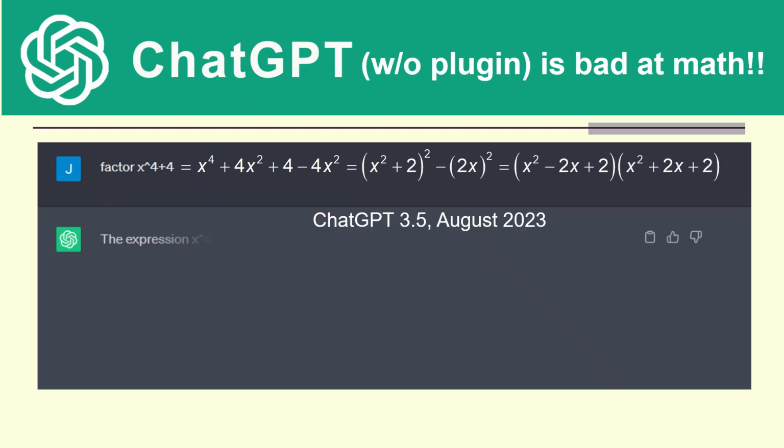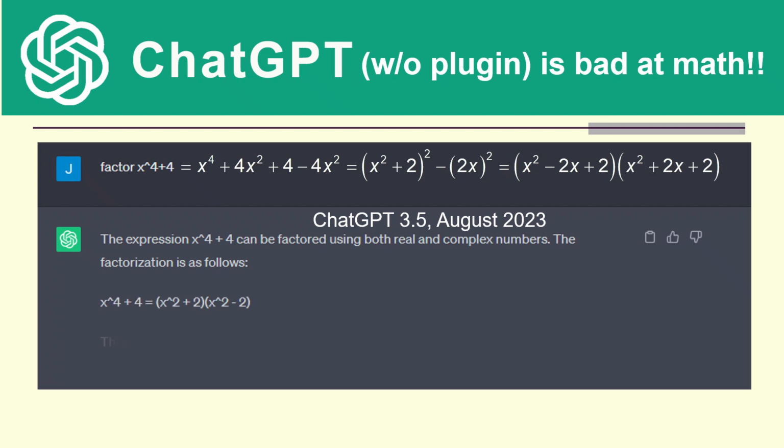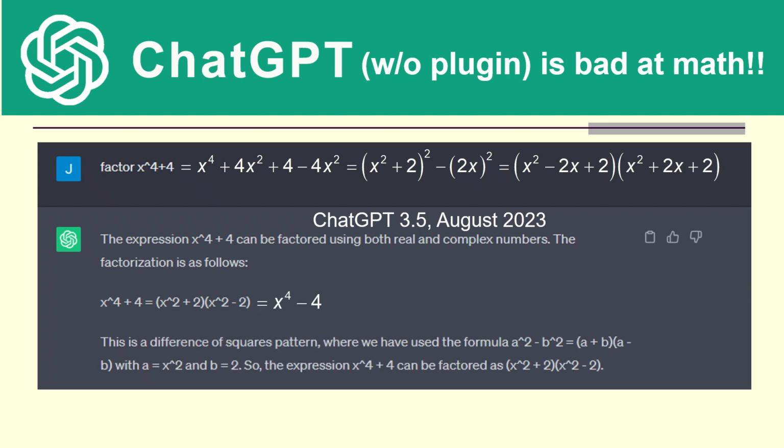The expression x^4 + 4 can be factored using both real and complex numbers. The factorization is as follows: x^4 + 4 equals (x^2 + 2)(x^2 - 2). This is a difference of squares pattern, where we have used the formula a^2 - b^2 equals (a + b)(a - b), with a equals x^2 and b equals 2. So, the expression x^4 + 4 can be factored as (x^2 + 2)(x^2 - 2).